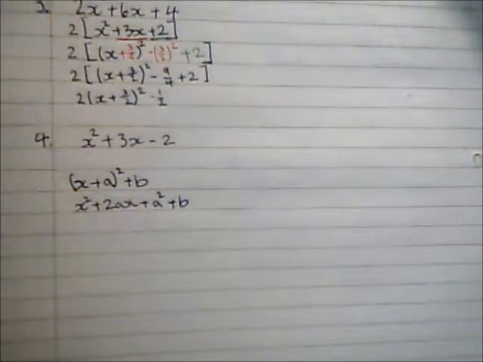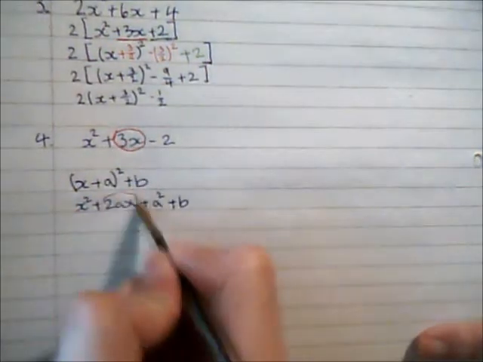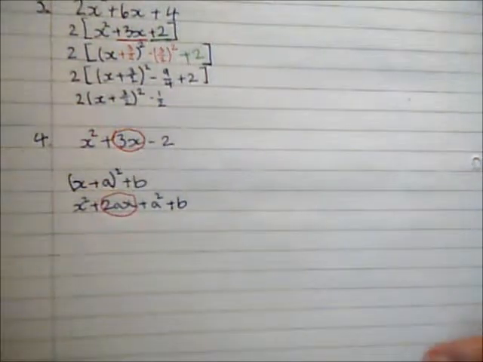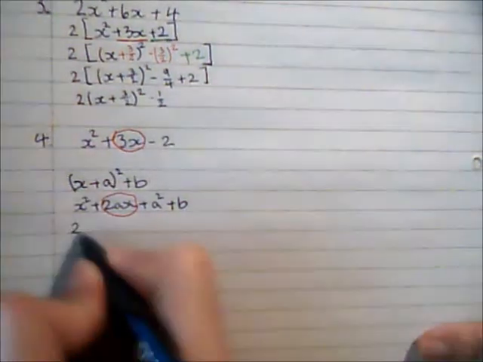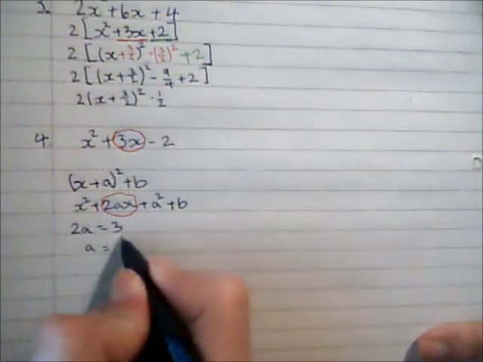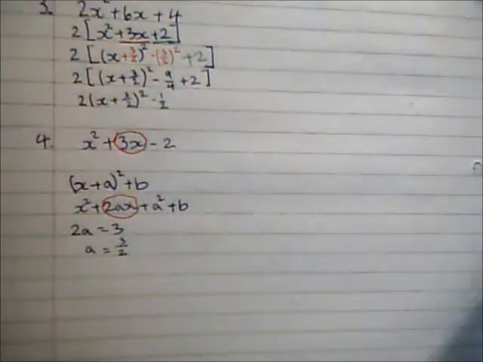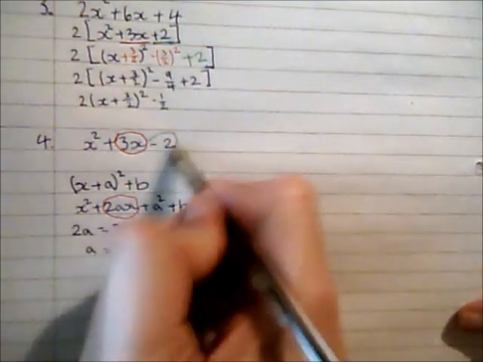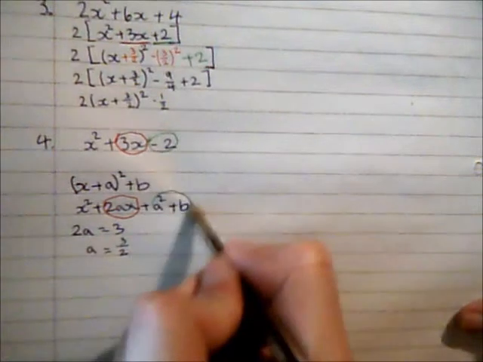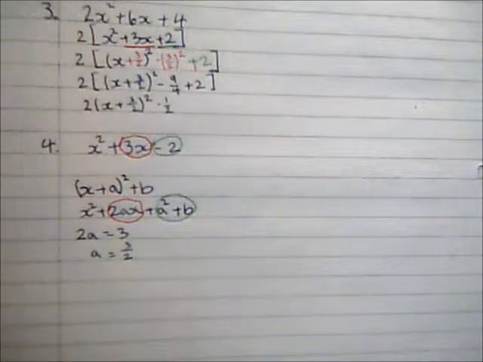And now I'm going to do what's known as comparing coefficients. So I can compare the x terms, and these two must be equal. So therefore I know that 2a is equal to 3, and therefore a is equal to 3 over 2. And now I'm going to compare the number terms, so negative 2 and a squared plus b, because those are the terms with no x's in.